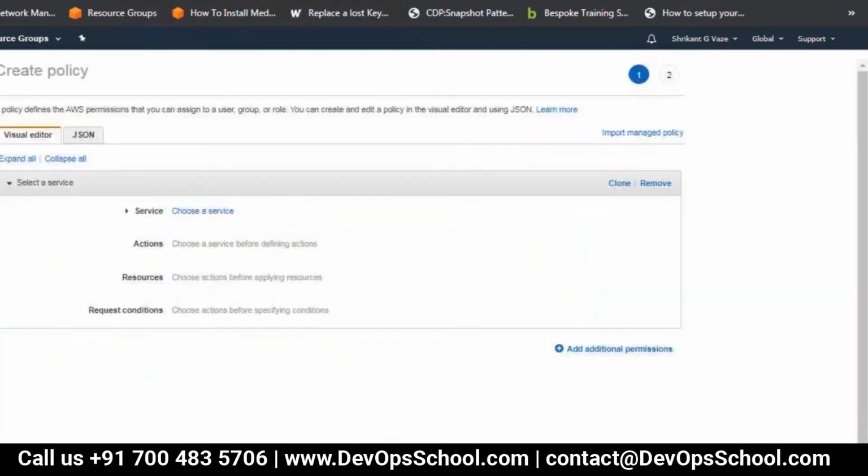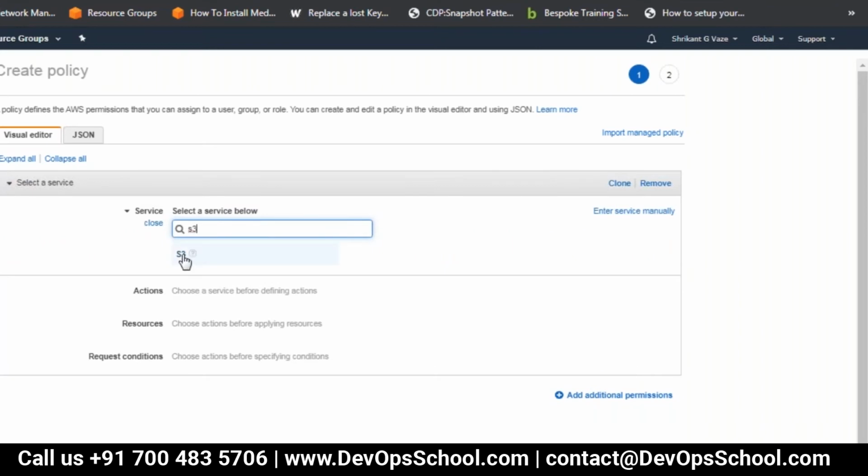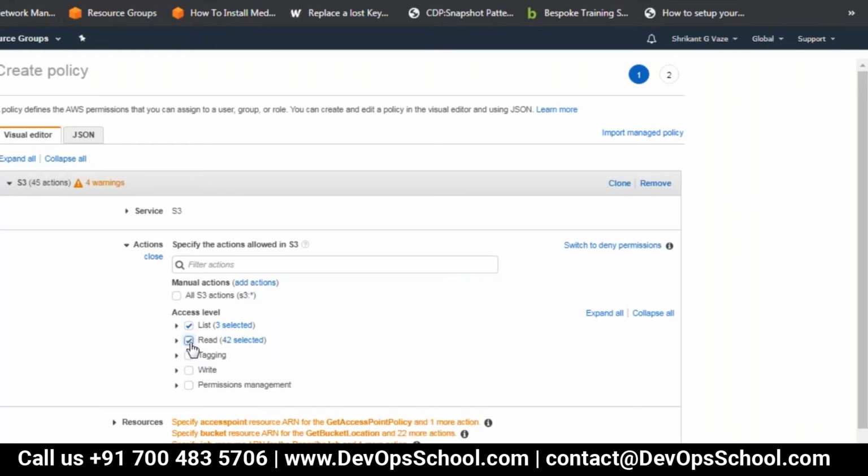Suppose I create my own policy, and I can choose a service, maybe S3. Then there are certain actions here. If I want to restrict the user so that he can take only certain actions on S3, I can do that.